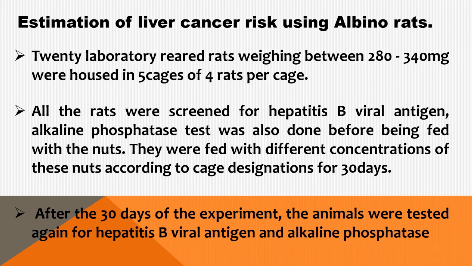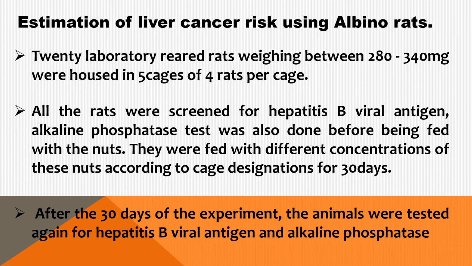All the rats were screened for hepatitis B viral antigen and alkaline phosphatase test before they were fed with these nuts. They were fed with these nuts according to different concentrations designated on their cages for 30 days.